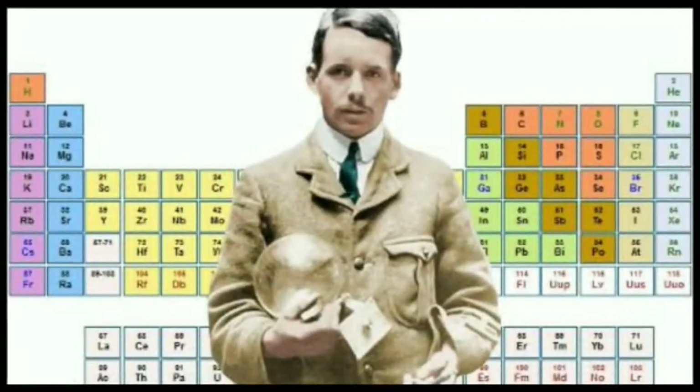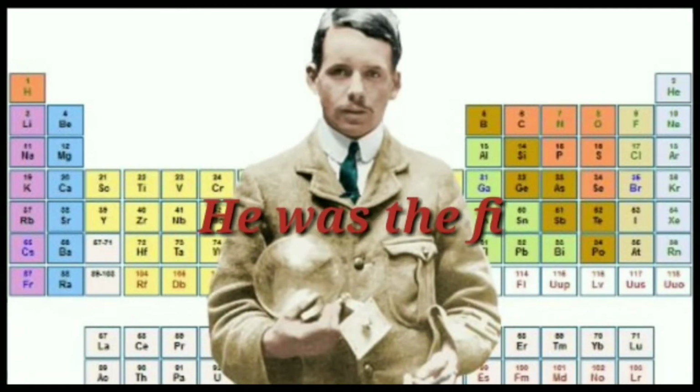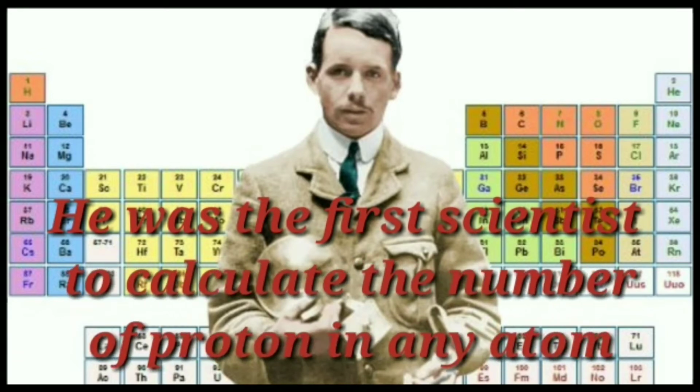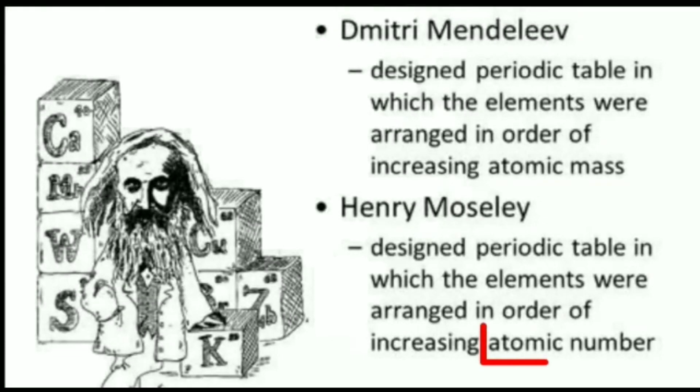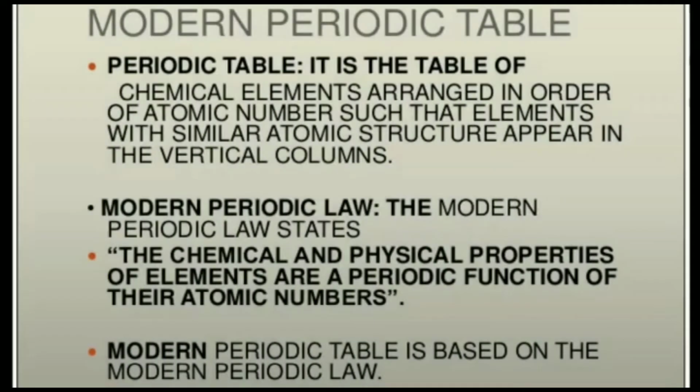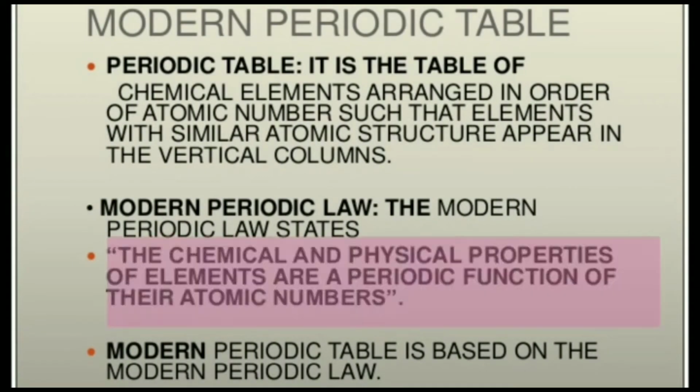Henry Moseley was the first scientist to acknowledge this, and he was the first scientist to calculate the number of protons in any element. The number of protons is the atomic number of an element. He was the first scientist to calculate the number of protons for any given element. Thus, Henry Moseley believed that atomic number is a more fundamental property to classify any element rather than atomic mass.